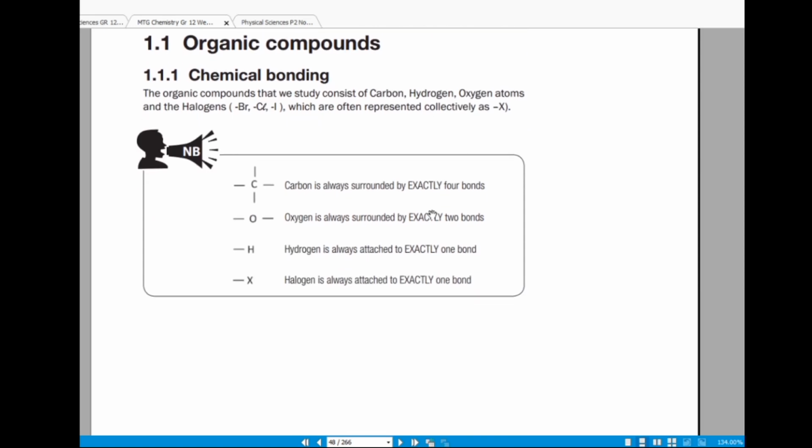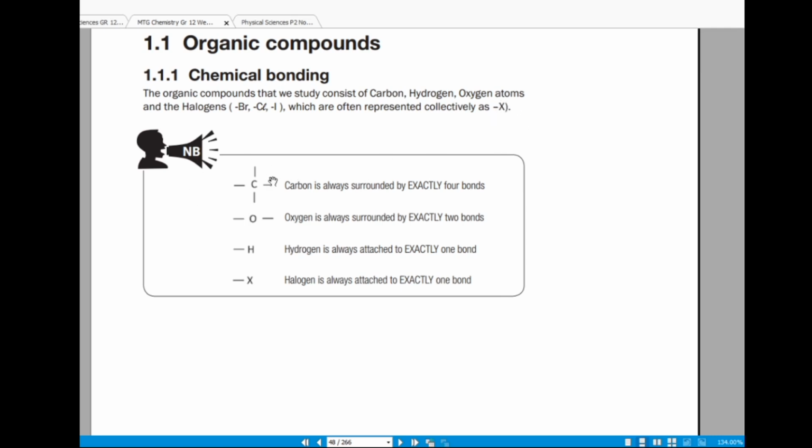Okay, so here they're talking about chemical bonding. The organic compounds that we study consist of carbon atoms, hydrogen atoms, oxygen atoms, and the halogens, which are bromine, chlorine, and iodine, right? These are often represented collectively as atom X, right?